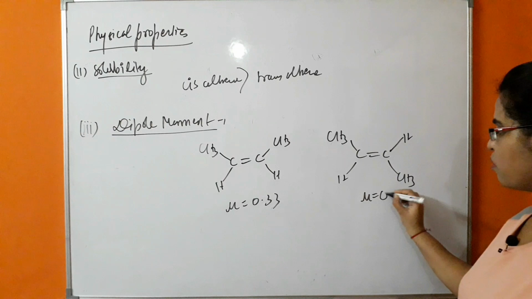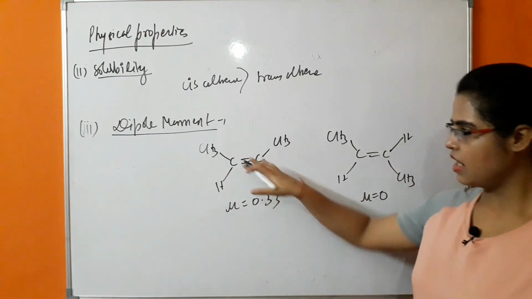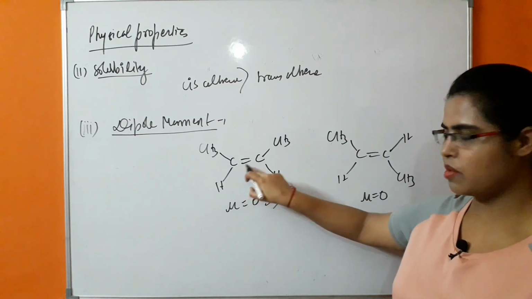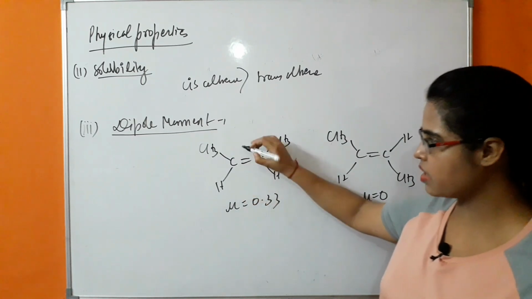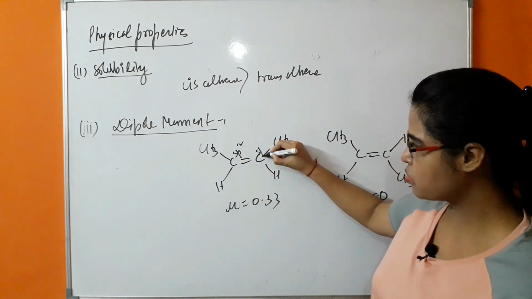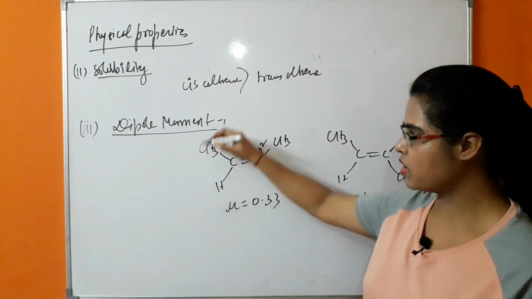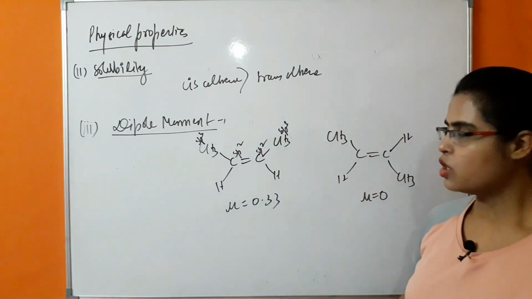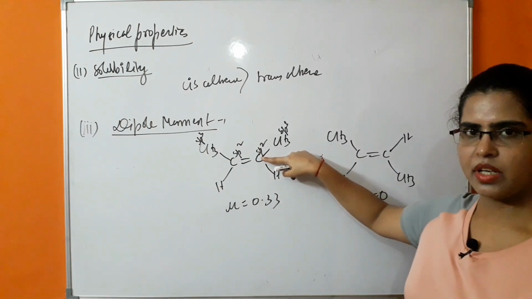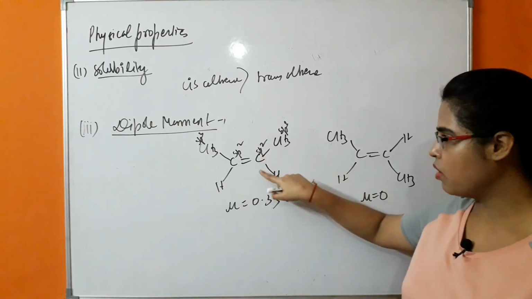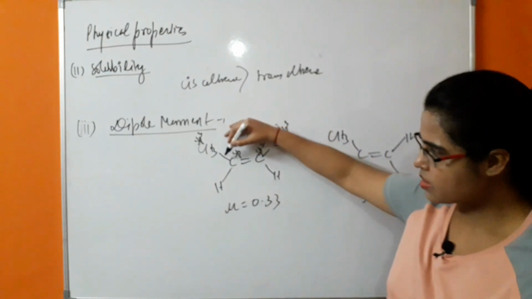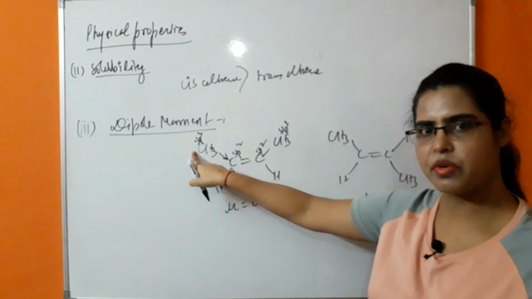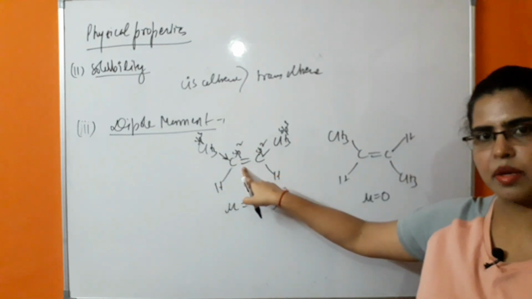So why is the dipole moment 0 for the trans alkene? Let's see. In this case, if you see the hybridization of this carbon, which is doubly bonded with another carbon, this is sp2 hybridized. This is also sp2 hybridized. This carbon is sp3 hybridized. This carbon is also sp3 hybridized. So the greater the s character, the greater the electronegativity of that carbon, due to which the sigma electrons are shifted from this sp3 hybridized carbon towards this sp2 hybridized carbon.